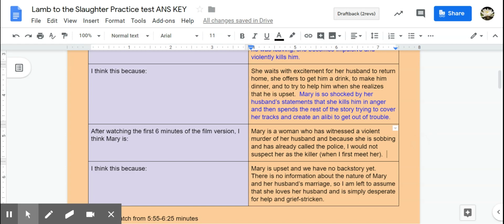I think this because it's that reasoning. Please remember, this box is the warrant. This is when you provide the reasoning for why you think the way you do. Think of the other box as the claim. So just make sure that your reasoning provides just that, reasons for whatever you have mentioned there. We don't have any information about what Mary's gone through. We simply see her upset and desperate. And that's all we have to go on without any history about the marriage yet.